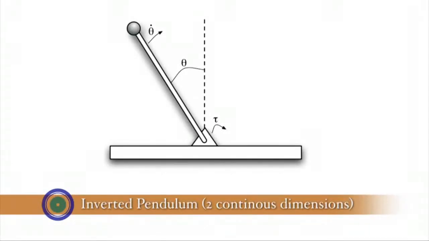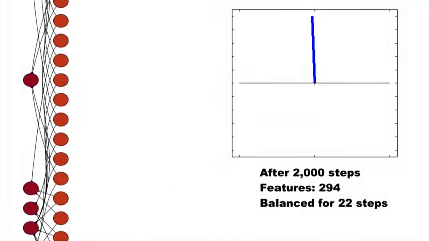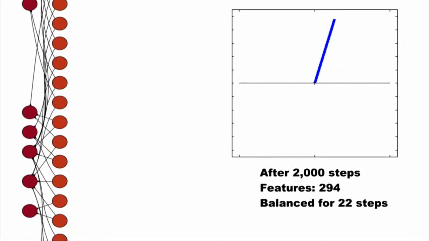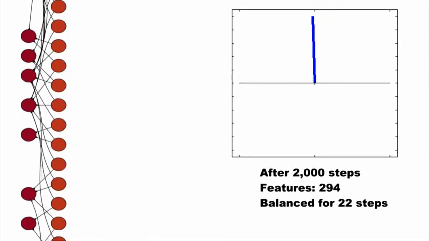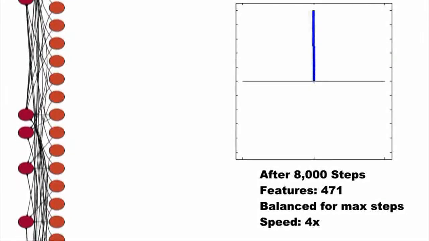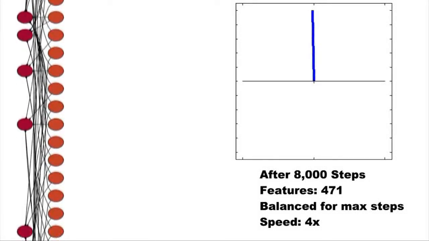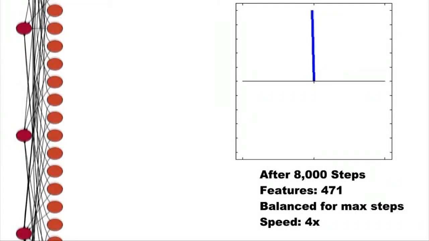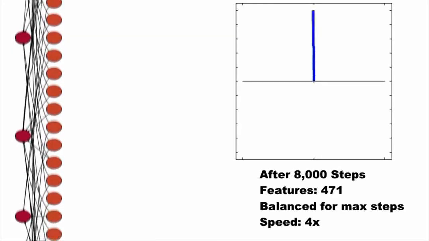The next domain is the inverted pendulum problem, in which the task is to balance a pendulum upside down using noisy torque actions applied at the base of the pendulum. The agent receives a penalty when the pole hits the ground, so the desired action sequence is to balance the pendulum as long as possible. After about 2,000 steps and using about 300 features, the agent cannot balance the pendulum well. But after 8,000 steps, it can balance the pendulum using 500 features. Notice that the simulation is now 4 times faster.